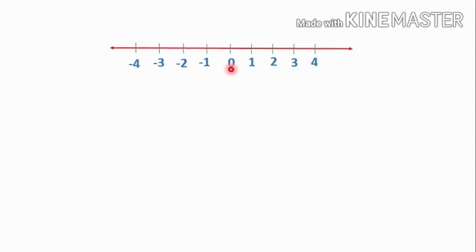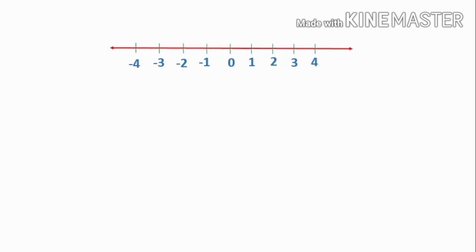Between 0 and 1, we can find infinitely many numbers. In between 1 and 2 also we can find infinitely many numbers, and in between 2 and 3 also we can find infinitely many numbers. In general, between two integers we can find infinitely many numbers on the number line.